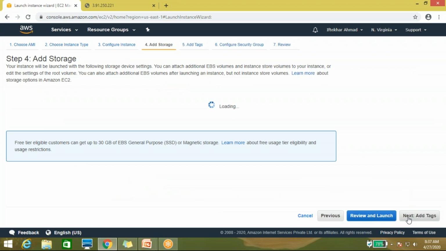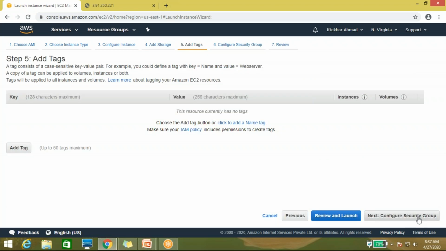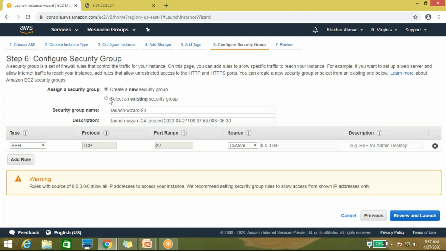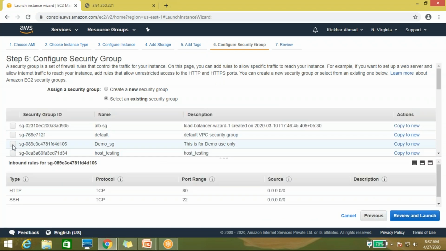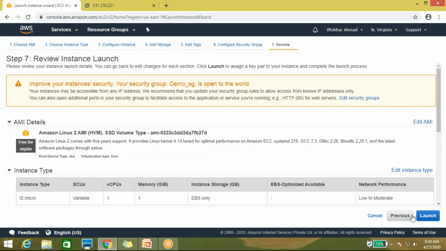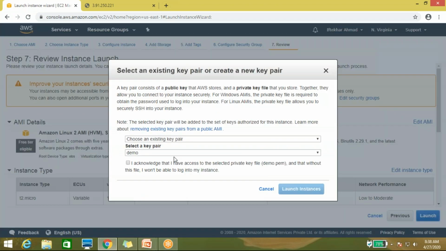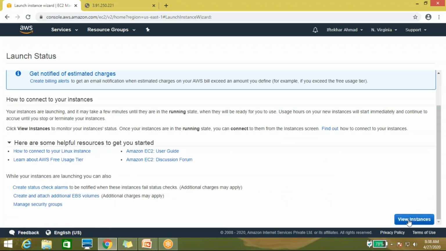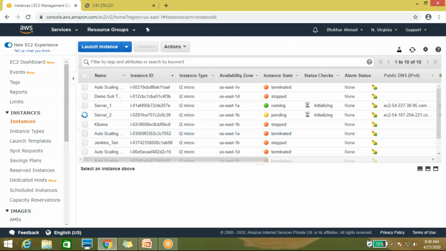Okay, next, add the storage, name, and choose the security group. Click on next, launch. You can choose the same key, no issue. So here I have launched the second instance also, and that is under process.